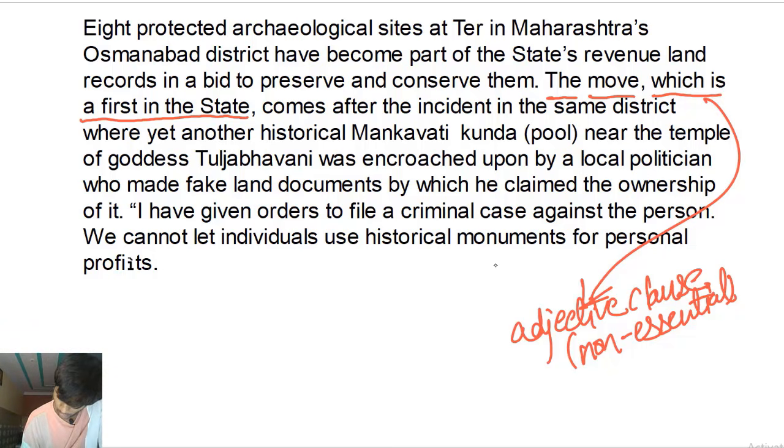Okay, so the move is the subject. Comes is the verb. Comes when?